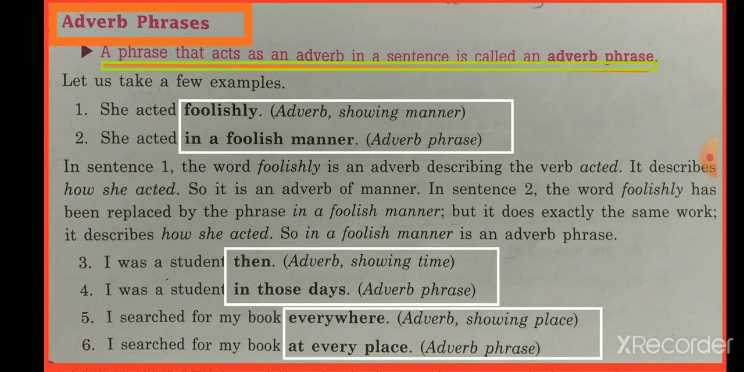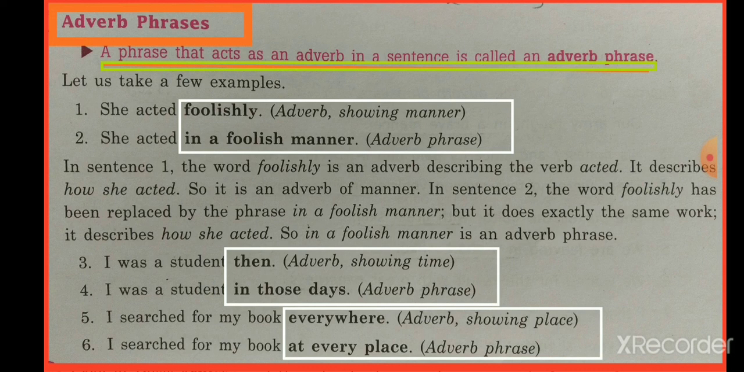Now, the second kind of phrase is the adverb phrase. For that you must remember the definition of adverb. Adverb means the words which tell about the verb. So if a phrase acts as an adverb in a sentence, then it is called an adverb phrase. Phrase means a group of words, not a single word. So you may be confused in that also.